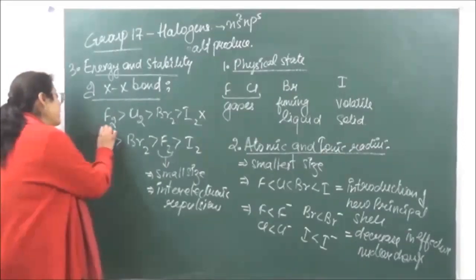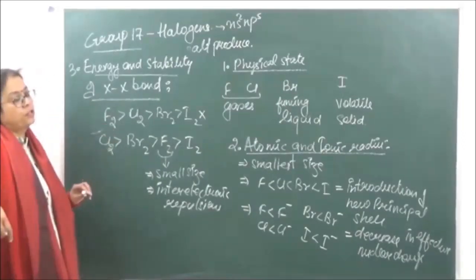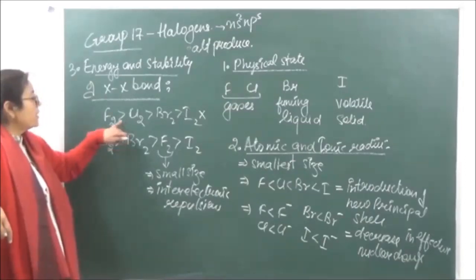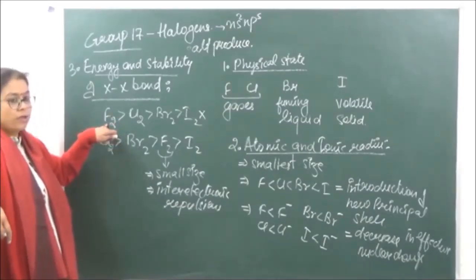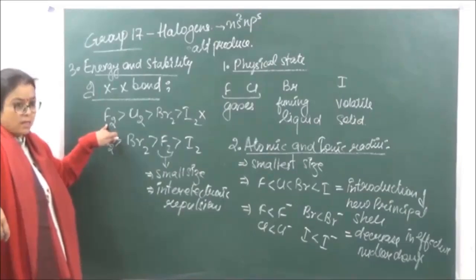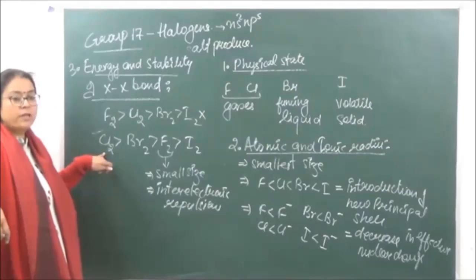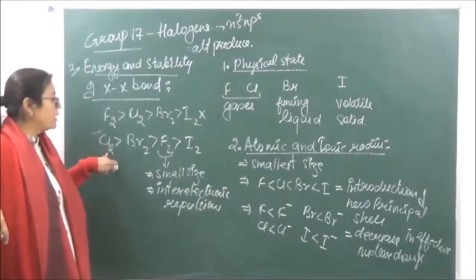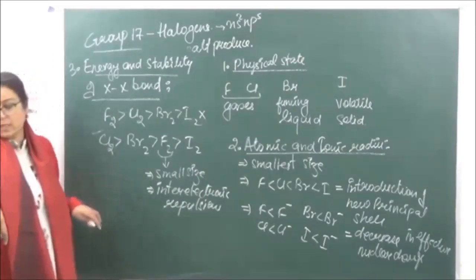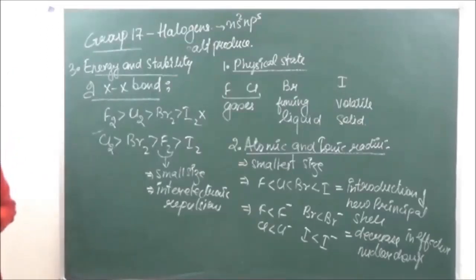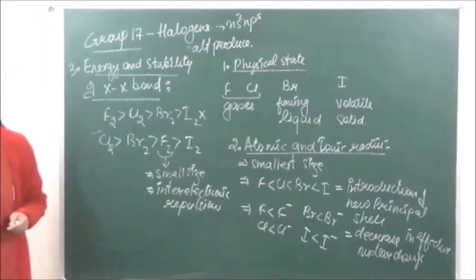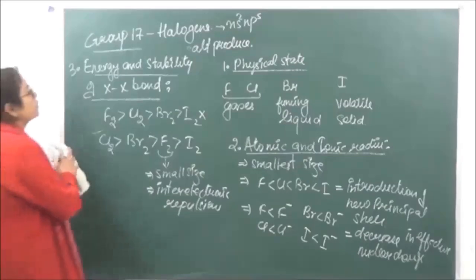This is an important trend question which can come in your competitions, because we always apprehend that with smaller size, the bond length will be less and the bond dissociation energy should be more, but here the trend is not being followed. So you be particular about this trend. This one is important. Then the next we have is ionization energies, the fourth property which we are going to do.